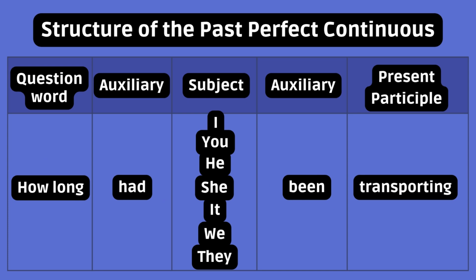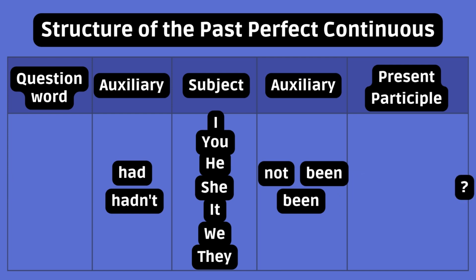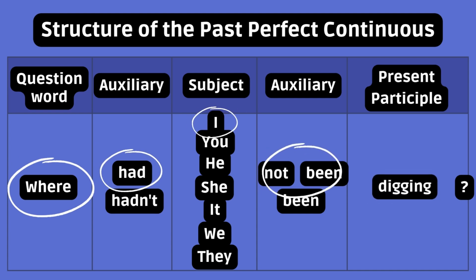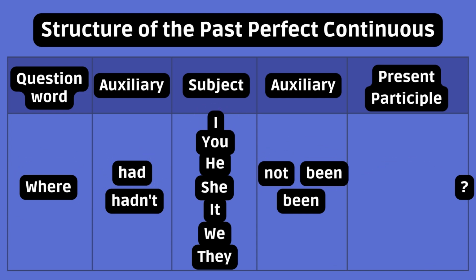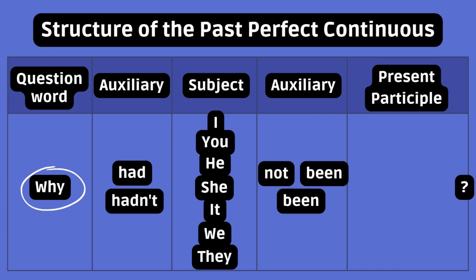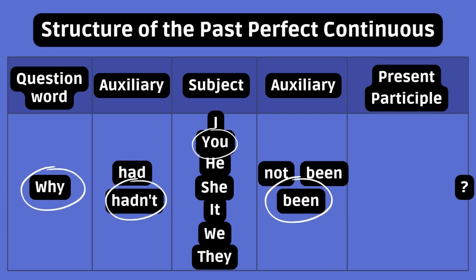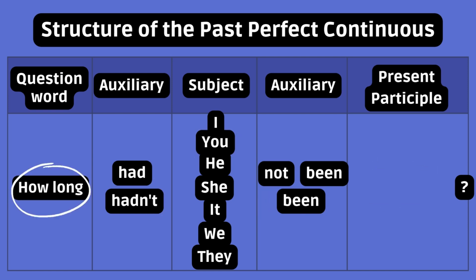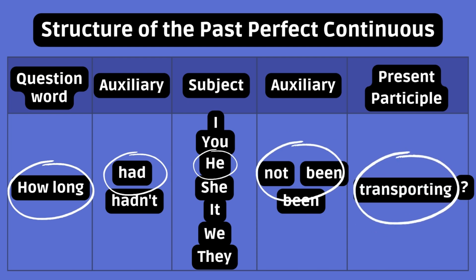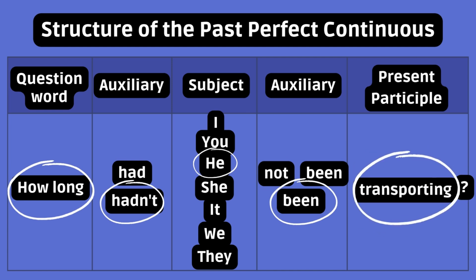Lastly, you can also form negative questions by adding not in its usual spot, or form a contraction. Example: where had I not been digging? Or where hadn't I been digging? Why had you not been joking? Or why hadn't you been joking? How long had he not been transporting? Or how long hadn't he been transporting?